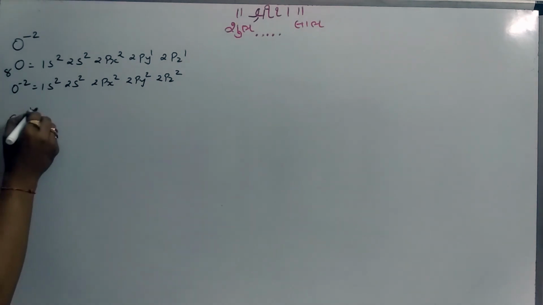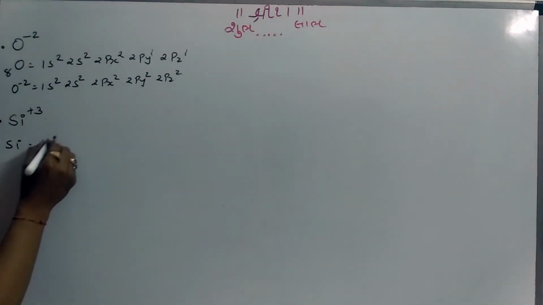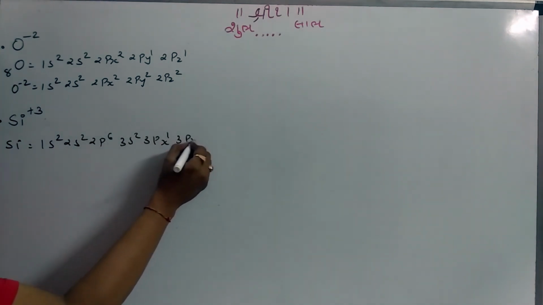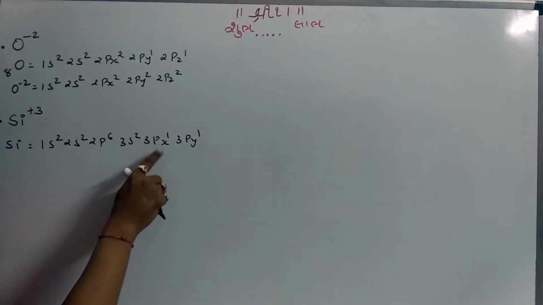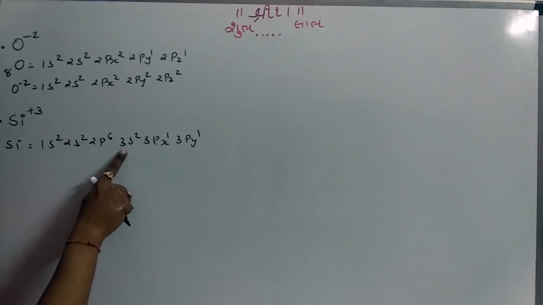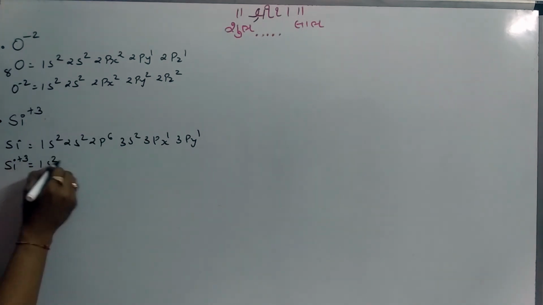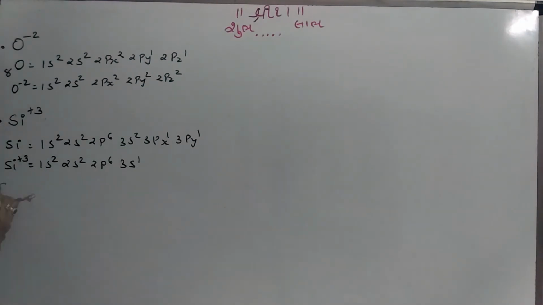Okay, silicon plus 3. I want to write down the configuration of silicon plus 3. Silicon, atomic number 14, has configuration 1s2, 2s2, 2p6, 3s2, 3px1, 3py1. Plus 3 means 3 electrons are required to lose. 1 electron from 3py, 1 electron from 3px and 1 more is required, so 1 electron from 3s. So the configuration of silicon plus 3 is going to be 1s2, 2s2, 2p6, 3s1, like this. Now I want to write down the scandium configuration, scandium plus 1.